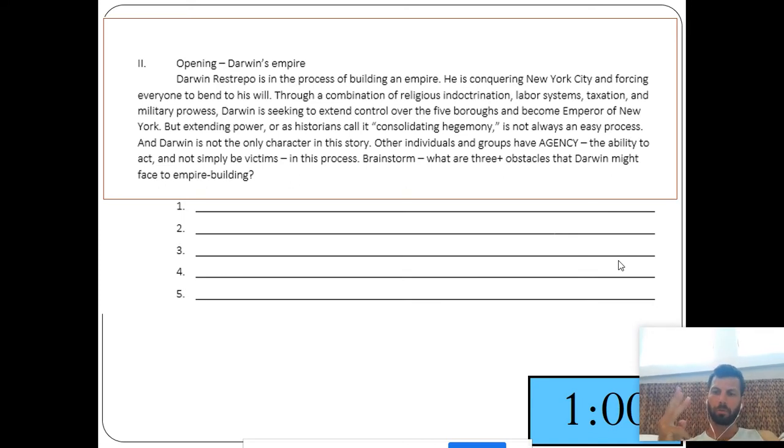Brainstorm what are 3 or more obstacles that Darwin might face to his empire building. Okay? And for us in the AP conference, I'm going to ask everybody to take a minute and brainstorm what are some different obstacles that Darwin might face.